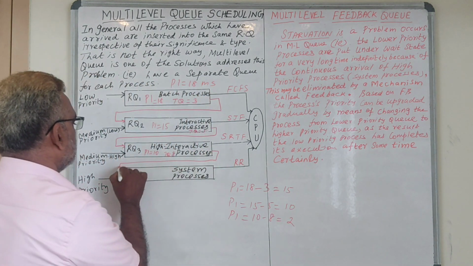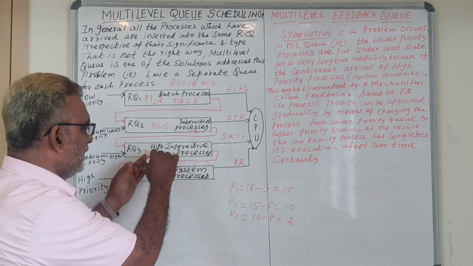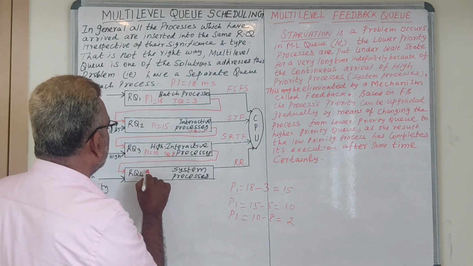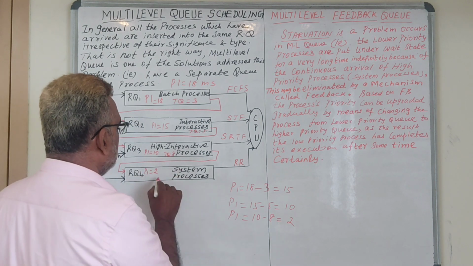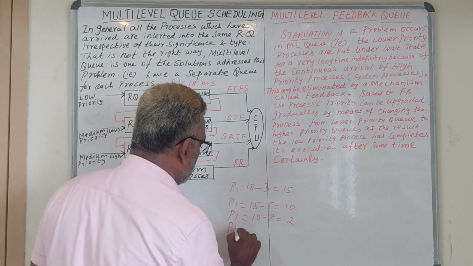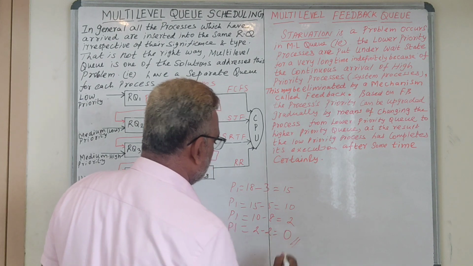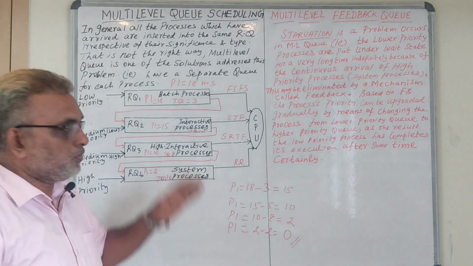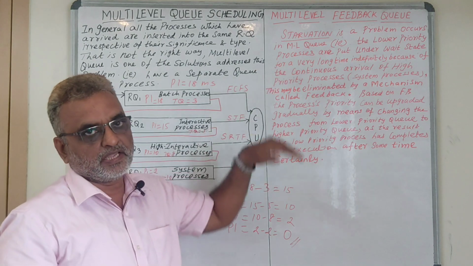Again the process is transferred from this interactive queue to the high priority queue. Here let us consider the process 1 needs only 2 milliseconds of time. Let us consider that Q is equal to 10 milliseconds. So what will happen at last is that the process completes its execution. Okay. So this concept is what is called the multi-level feedback queue.